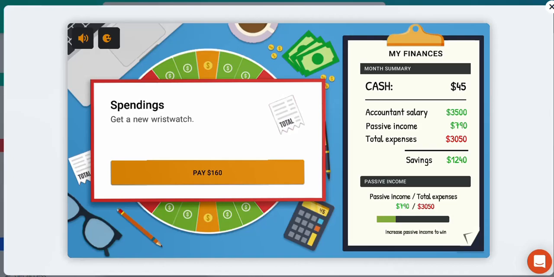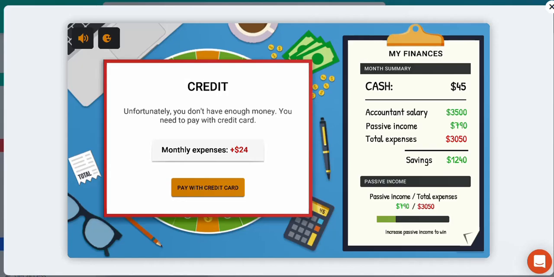Okay, we have to get a new watch. We have to pay 160. Alright, you can see here that our cash is too little. So are we going to be able to pay? We can, but the problem is we need to pay with our credit card. We don't have enough cash to buy that or pay for that expense using cash.